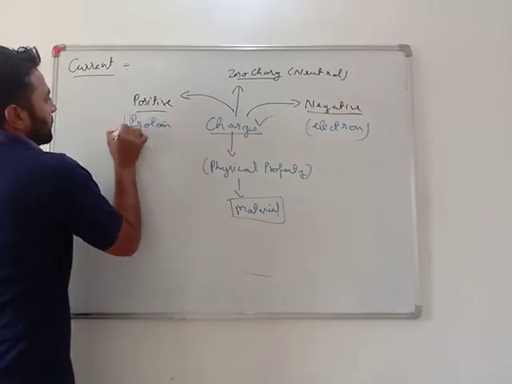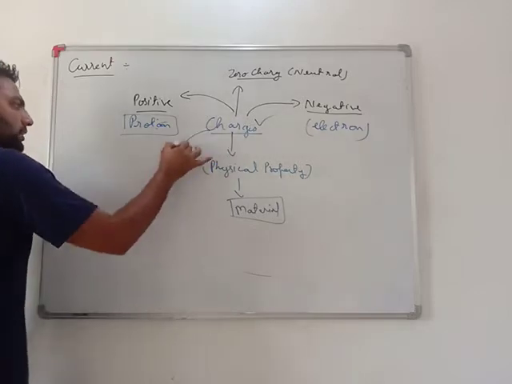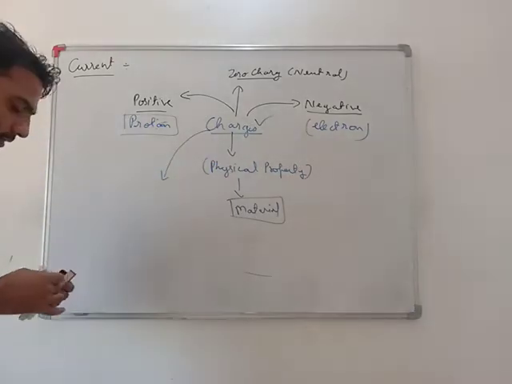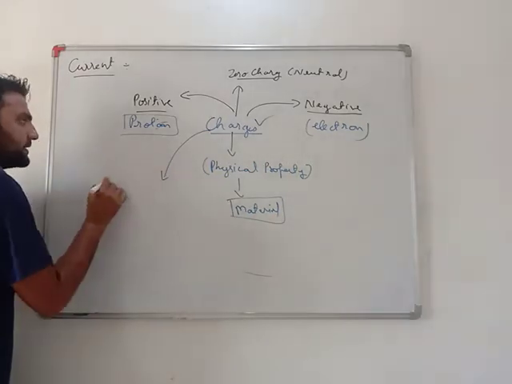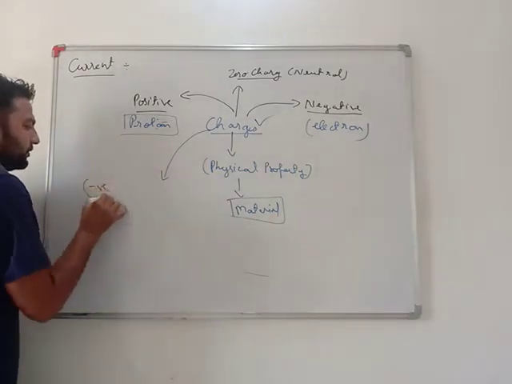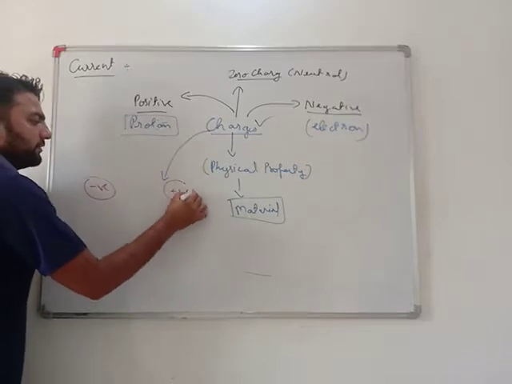My dear students, very important. Now to understand this, one charge is negatively charged and another is positively charged.